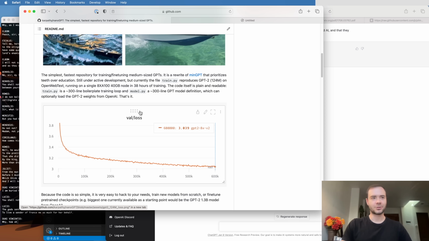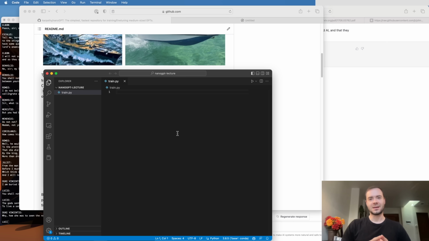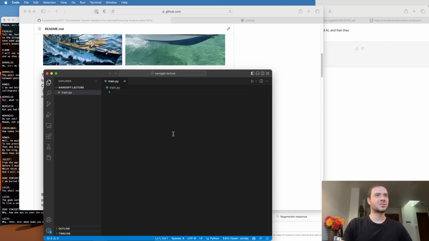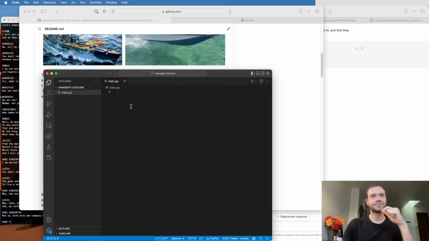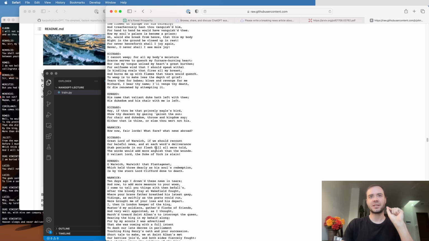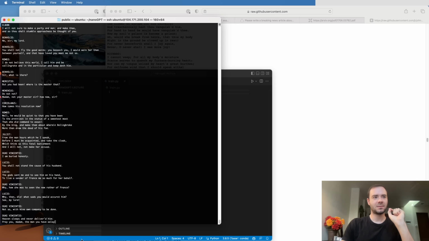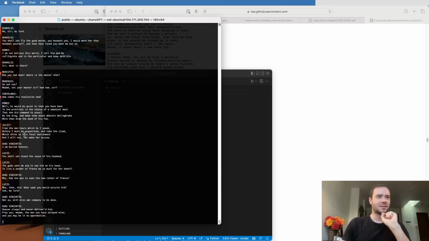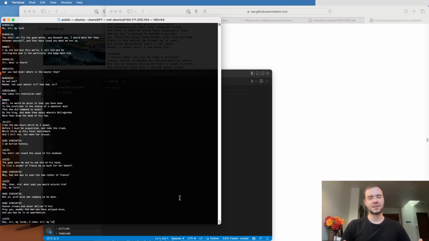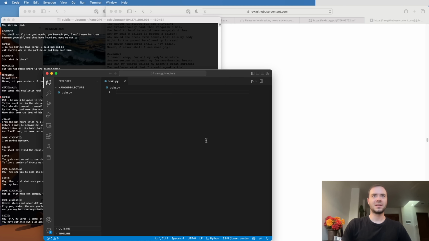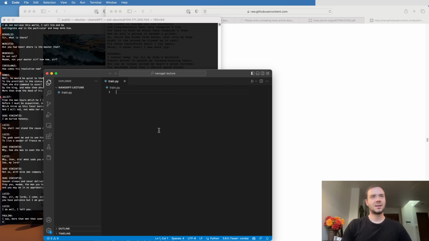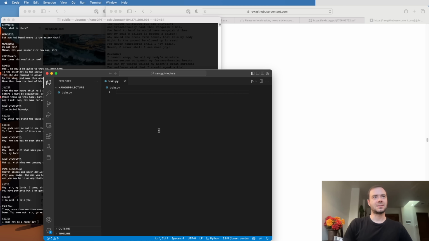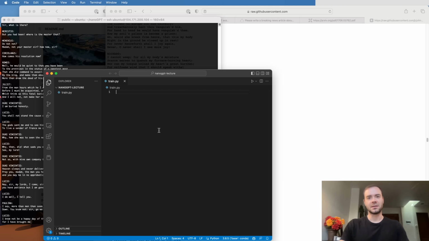But what I would like to do in this lecture is basically write this repository from scratch. So we're going to begin with an empty file, and we're going to define a transformer piece by piece. We're going to train it on the tiny Shakespeare dataset, and we'll see how we can then generate infinite Shakespeare. Of course, this can copy paste to any arbitrary text dataset that you like. My goal really here is to just make you understand and appreciate how under the hood ChatGPT works. And really all that's required is a proficiency in Python and some basic understanding of calculus and statistics.